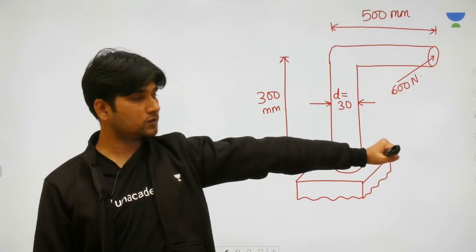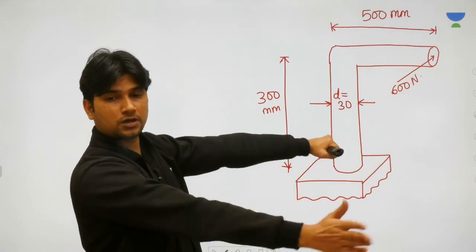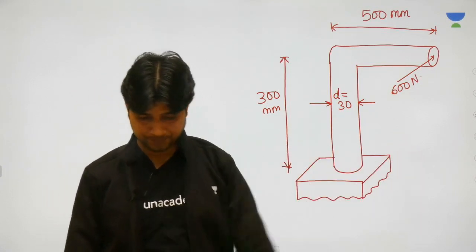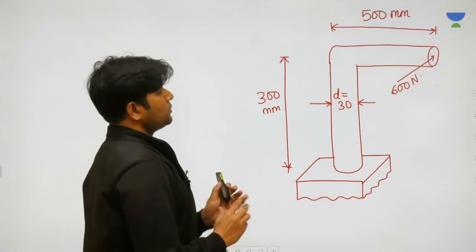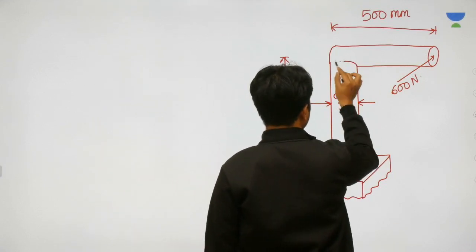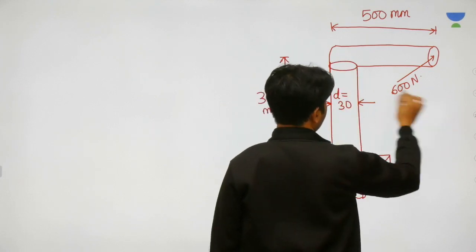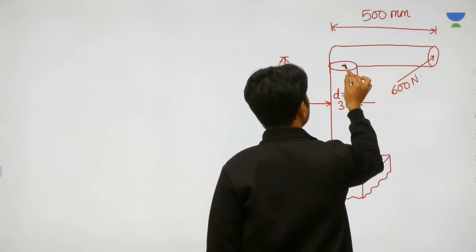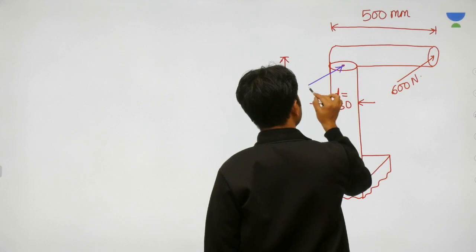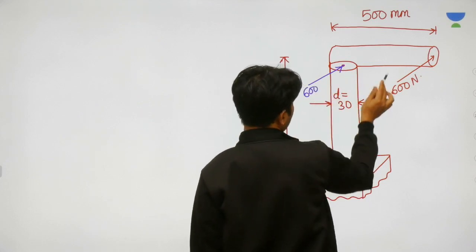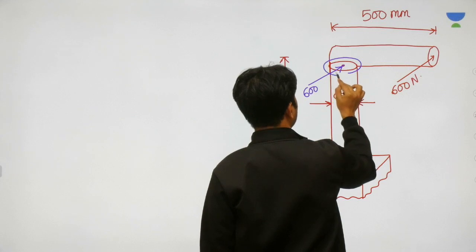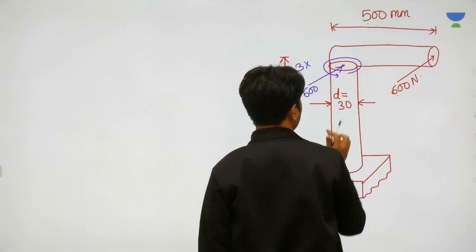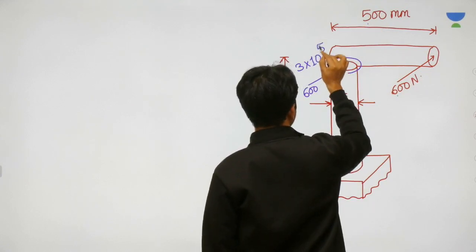It's a horizontal force acting at the tip of the horizontal arm of the column, okay? And you must transfer it to the centroid of the vertical part of the column. And once you transfer it, you'll get two things. You'll get 600 and you'll get 600 into 500. 600 into 500 is 3 into 10 raised to 5.